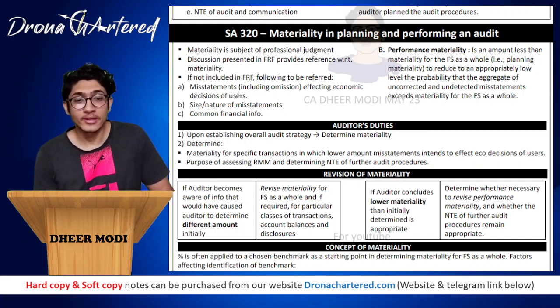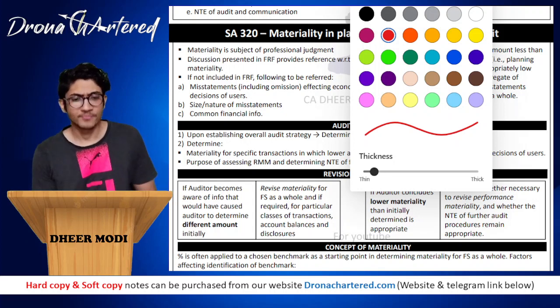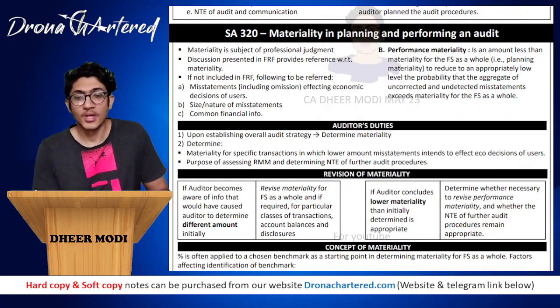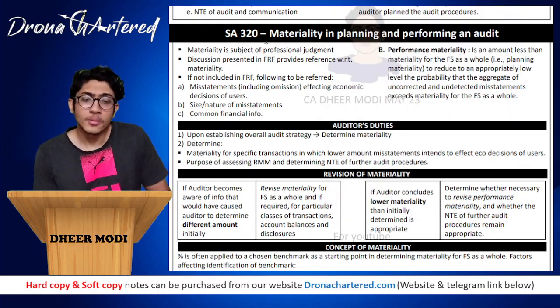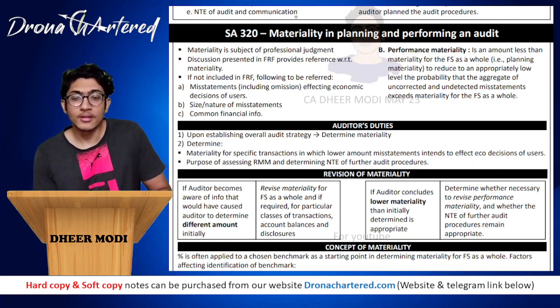Today we will be doing essay 320 from our 100-page audit summary, a small but important essay about materiality. So let's start. Essay 320 talks about materiality in planning and performing an audit. That is, what will be my materiality level? How will I determine it?